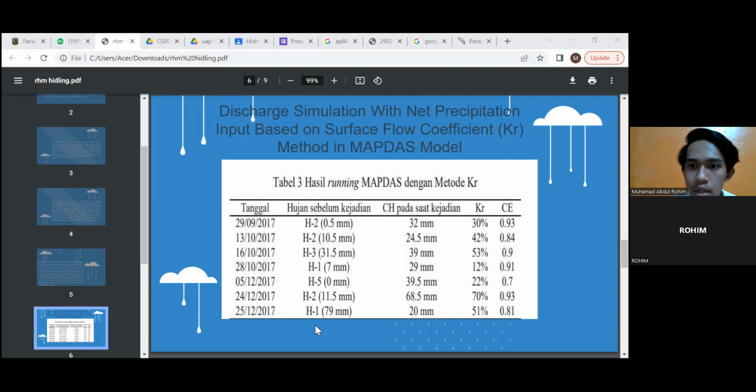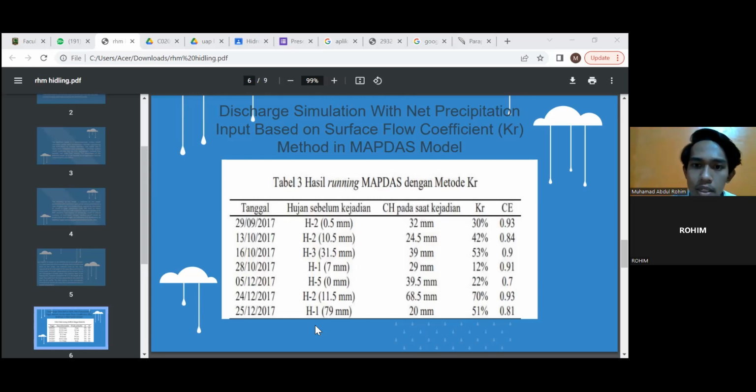So the rainwater infiltration into the ground is only partial, 30% until 88%. On December 24, the result KR value was 70%.